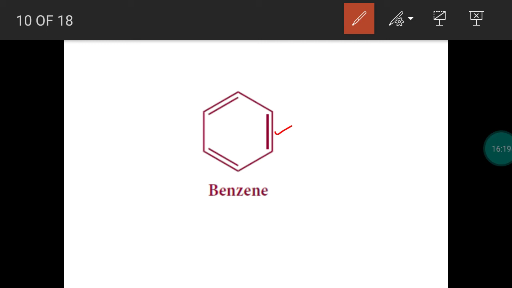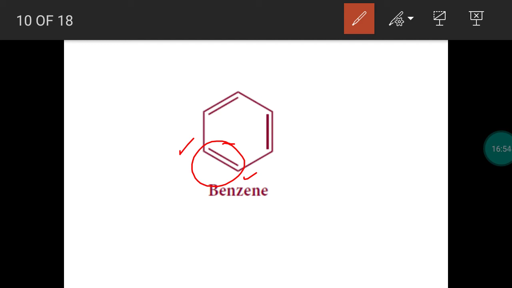So the pi electrons, meaning the electrons present in a pi bond, are not localized. The 2 electrons in the pi bond will not be for these 2 carbon atoms alone. Consider the 2 pi electrons of this pi bond. It is not applicable for only these 2 carbon atoms. So this is not a localized one. It is a delocalized one.